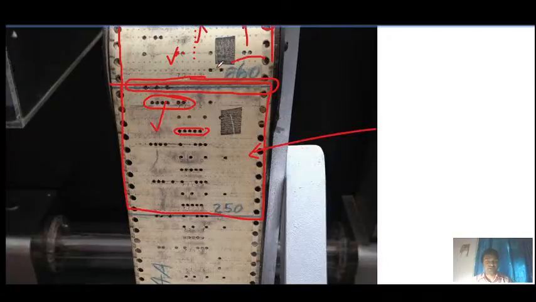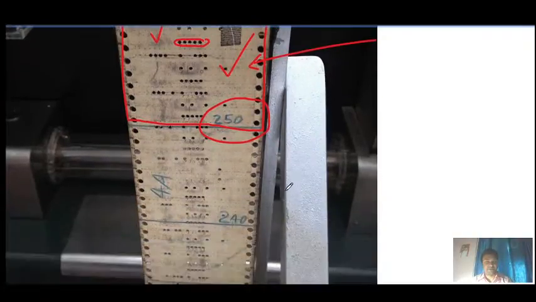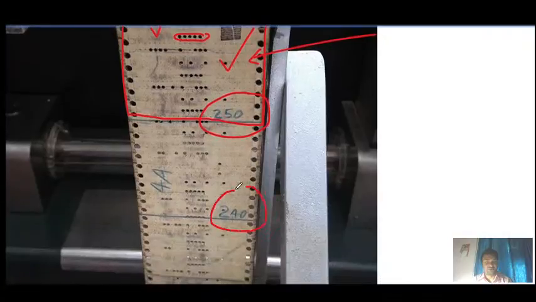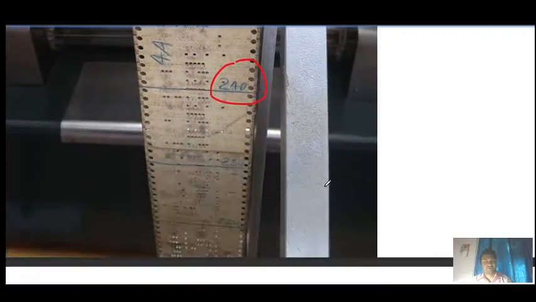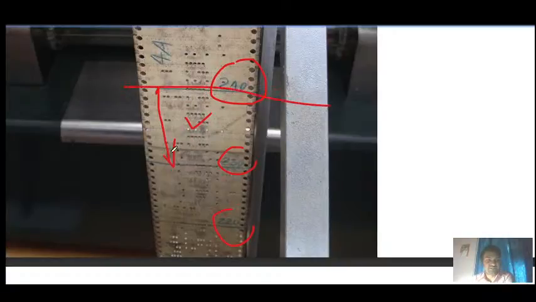As you can see, part numbers 260, 250 have been prepared manually. 240, you can see, 230, 220. So if you need to change anything in any part, you can change it in this part or in more than one section. Consider this as one section, and it is glued, so you can change more than one section.